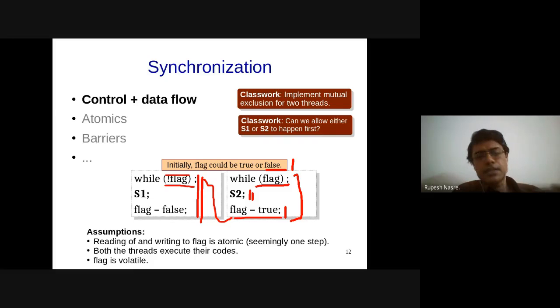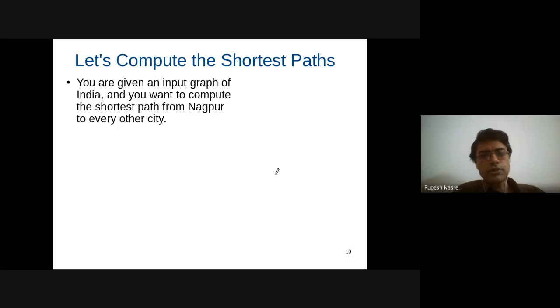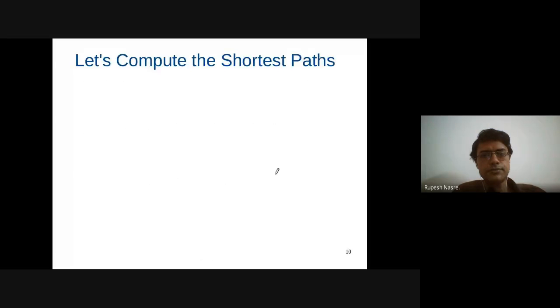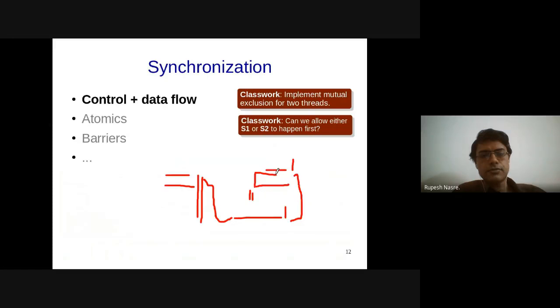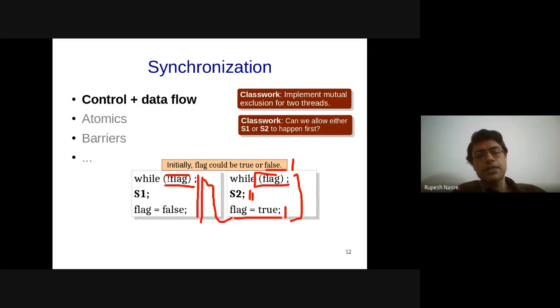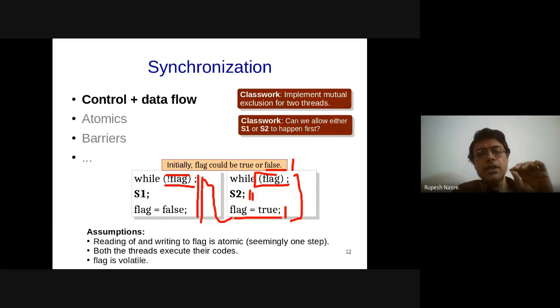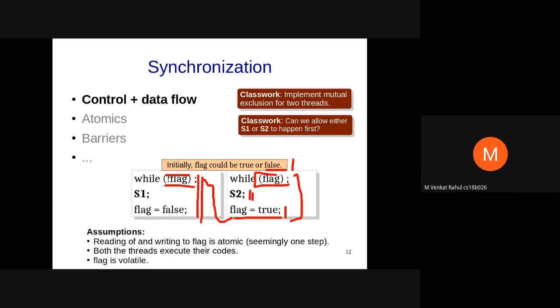Right? In this case, we have written flag to be just while of flag, which makes sure that any non-zero value is going to be allowed in this case. But if I change that to flag equals true, which is possibly set to 1, then it can cause an issue. Yeah, so it is basically because of the race condition existing over here.